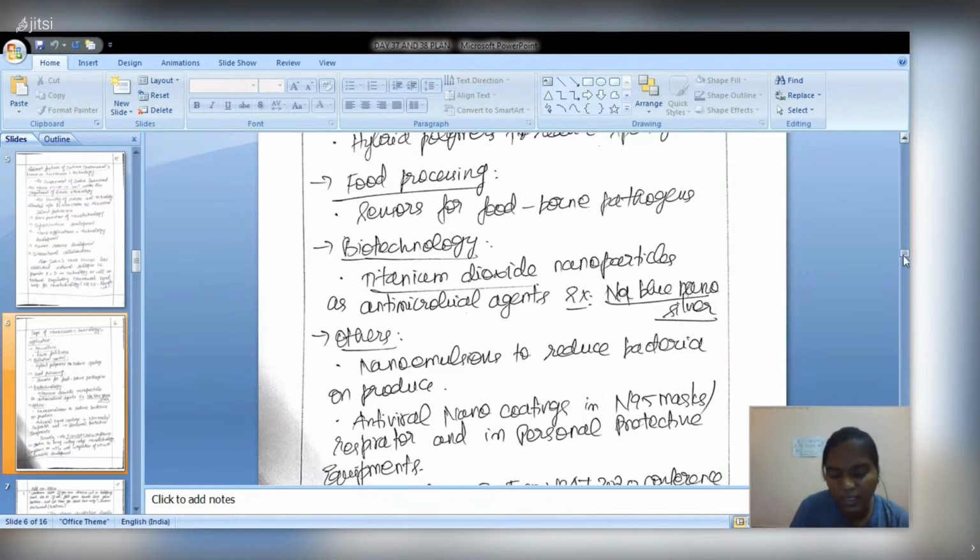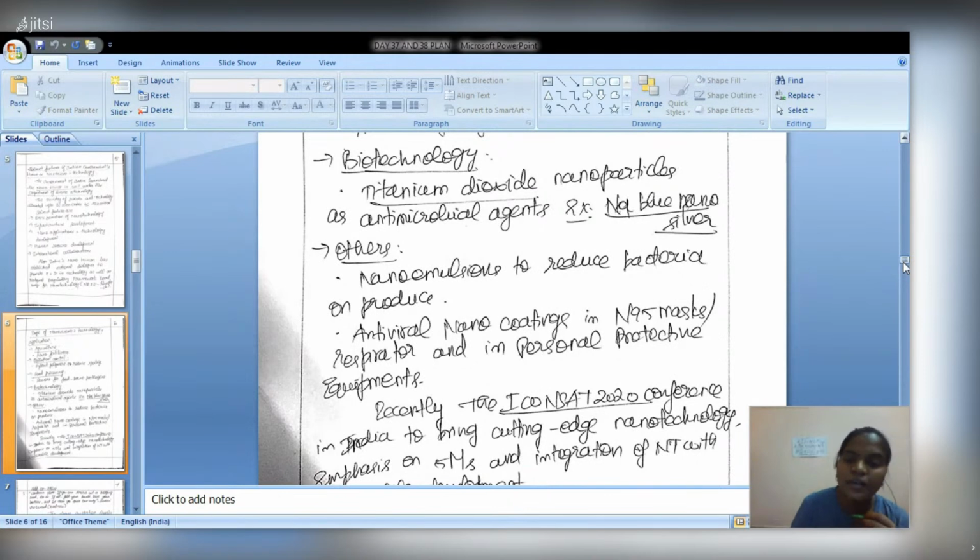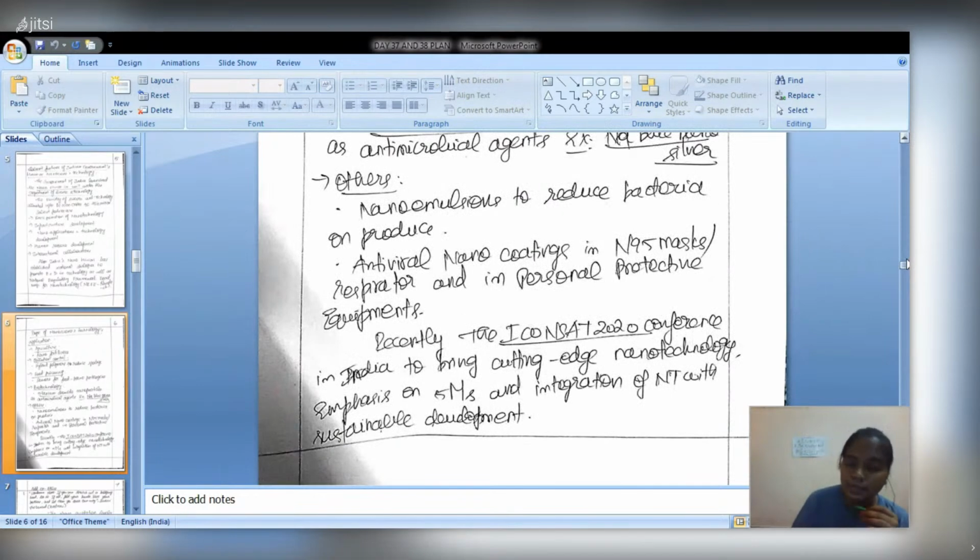Lastly, in 2020, an international conference on nanoscience and nanotechnology was held in India. It laid emphasis on 5 M's, such as machine, manpower, material, and the integration of nanotechnology with sustainable development, because our goal is to attain sustainable development by 2030, satisfying all the 17 goals. So these technologies will also help us move towards our target. Okay, next question.